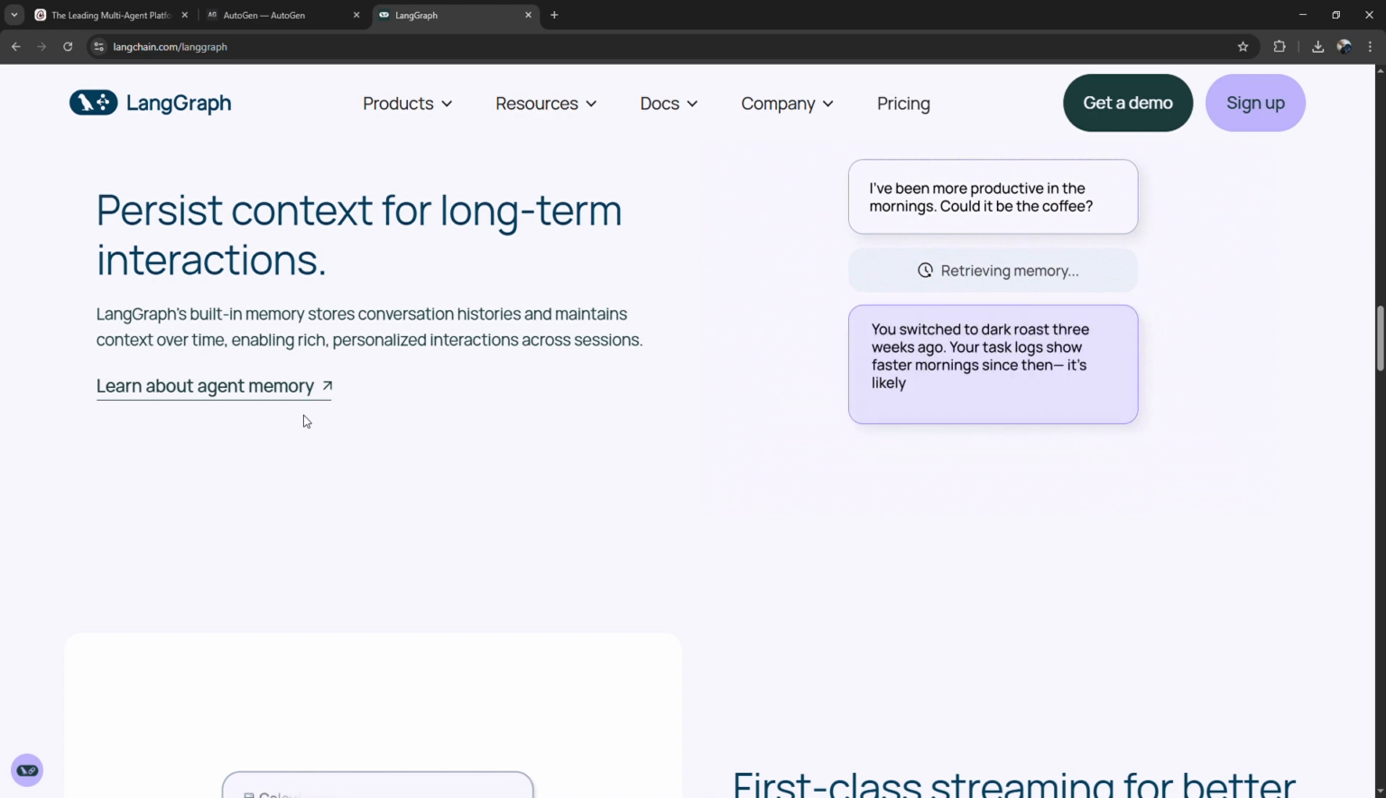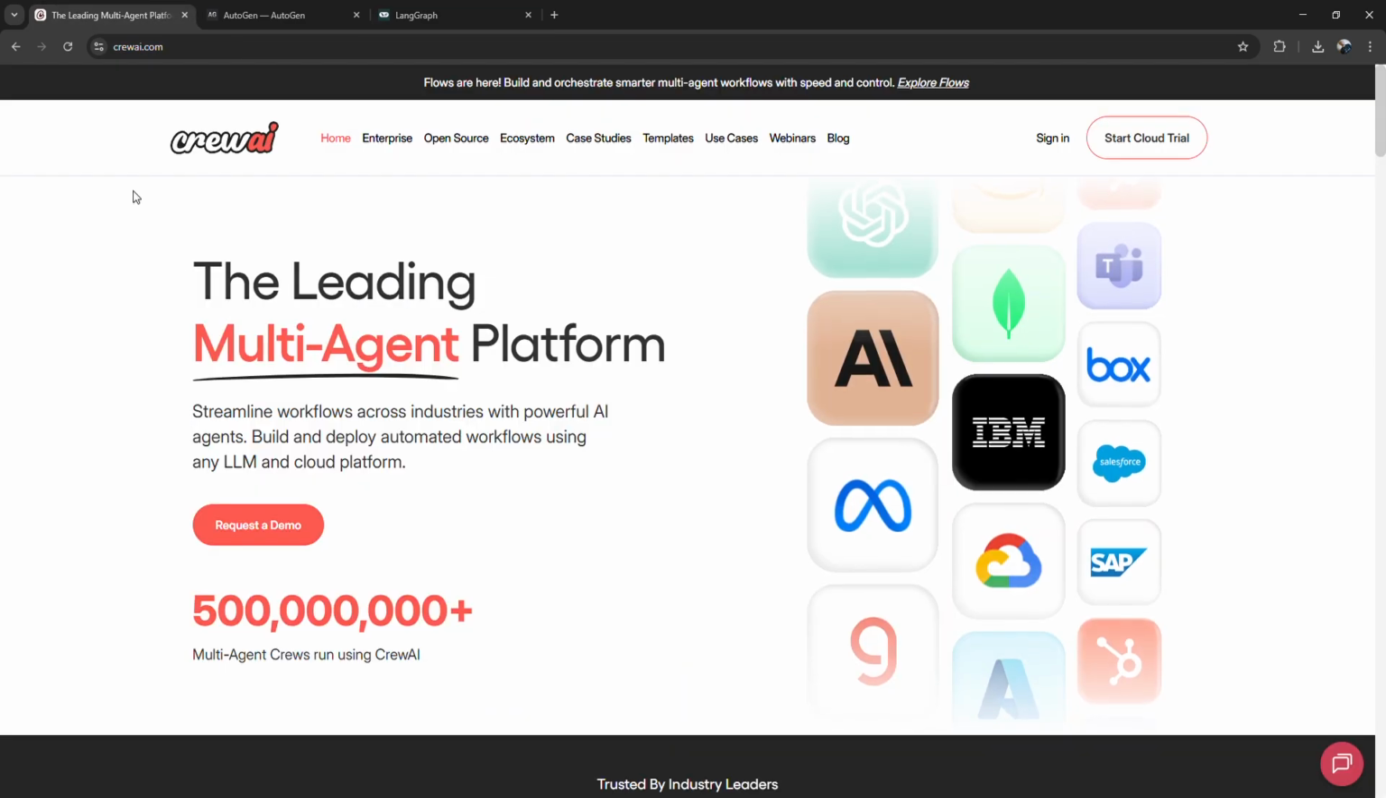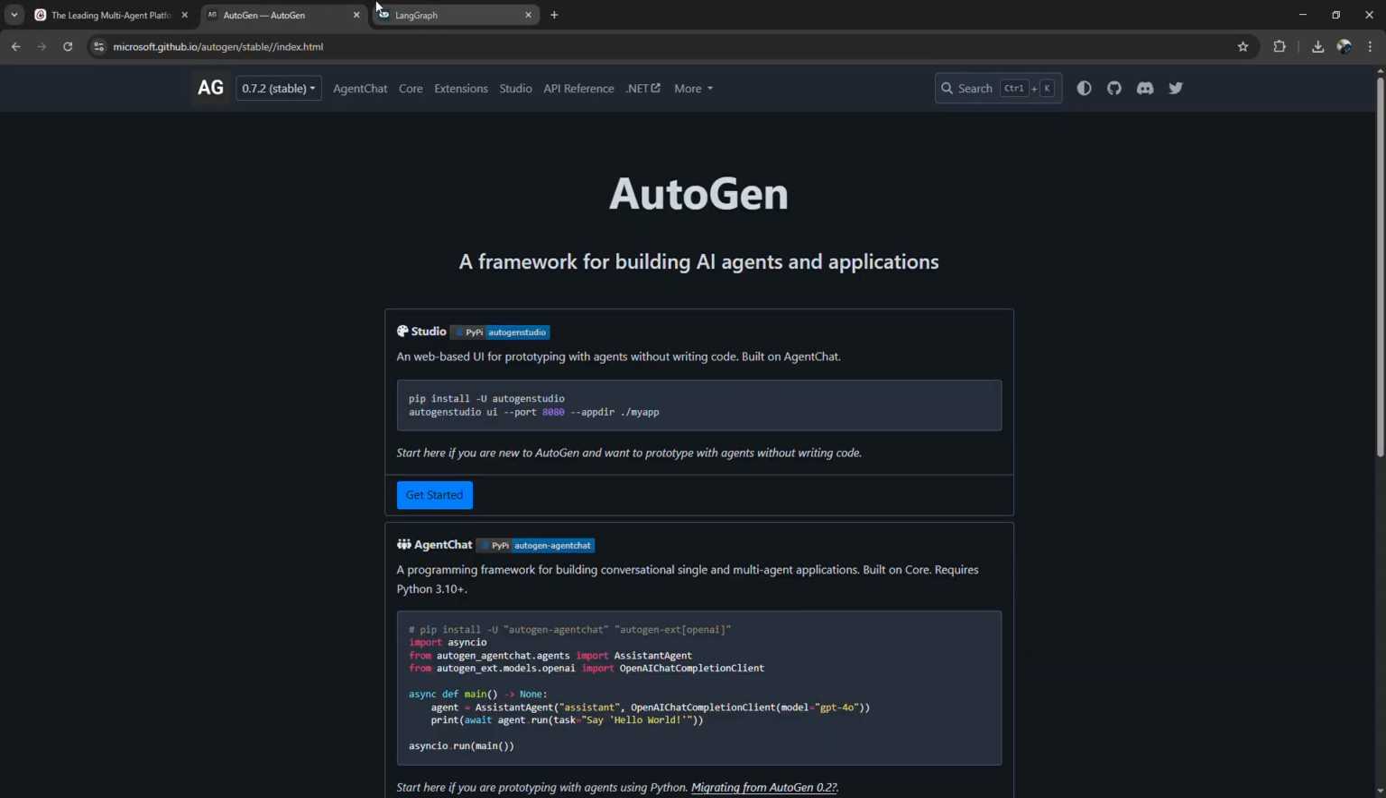For simplicity and teamwork, CrewAI. For flexibility and coding power, AutoGen. For visual task orchestration, LangGraph.